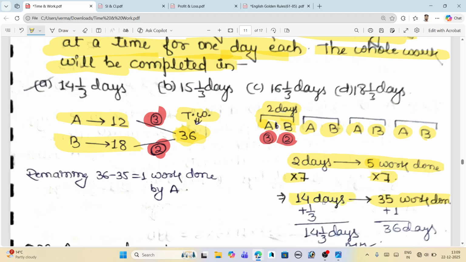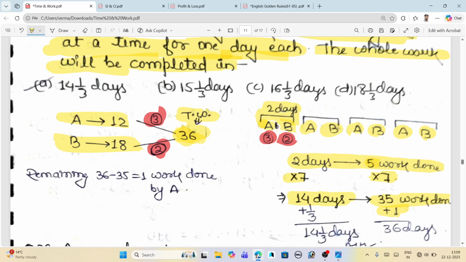This is the easiest thing you can do. 14 days, just multiply. And one unit of work remains. The total work is 36, but what we have done is 35, so the remaining work is 1 out of 36. By alternating A, B, A, B, they complete 35 units of work in 14 days, but only one unit remains.